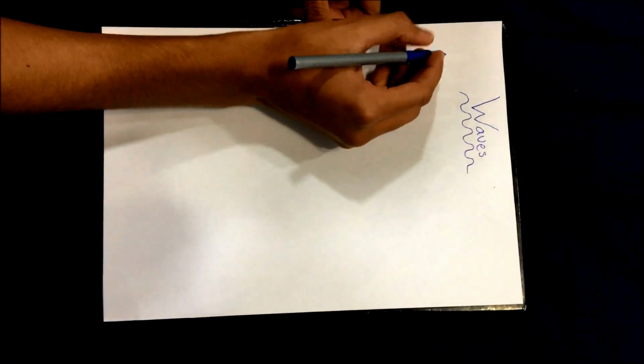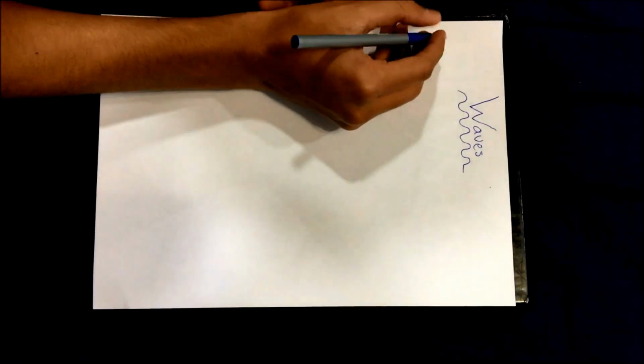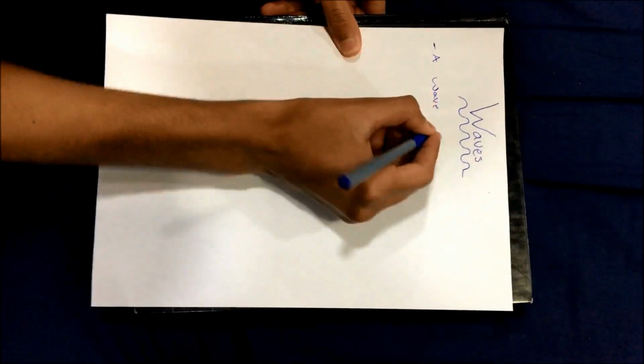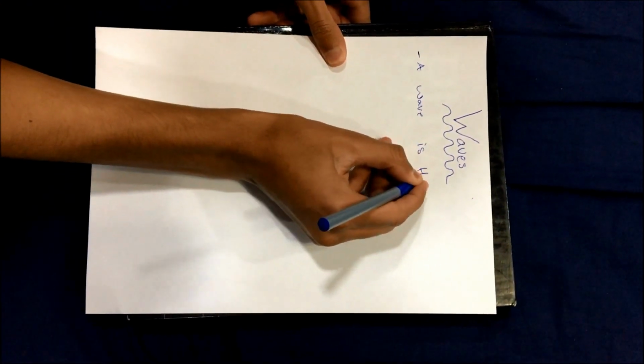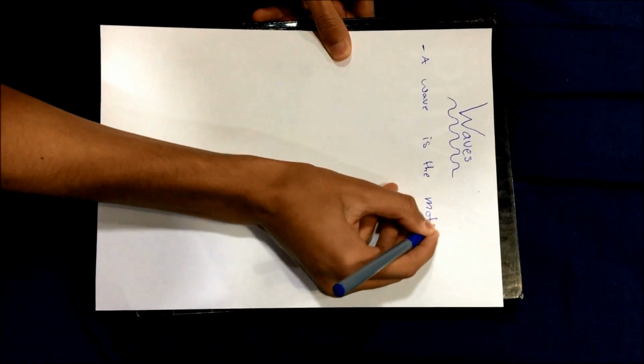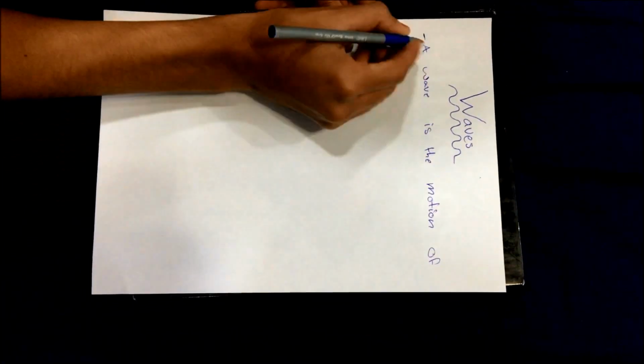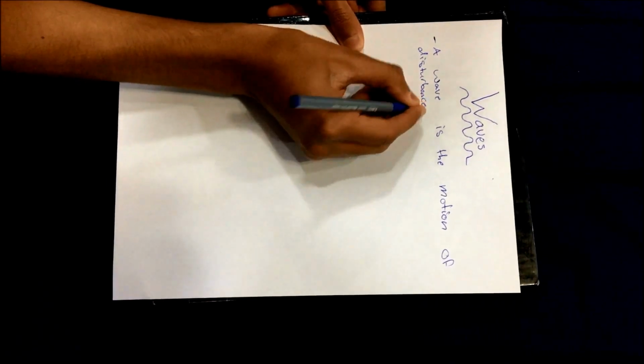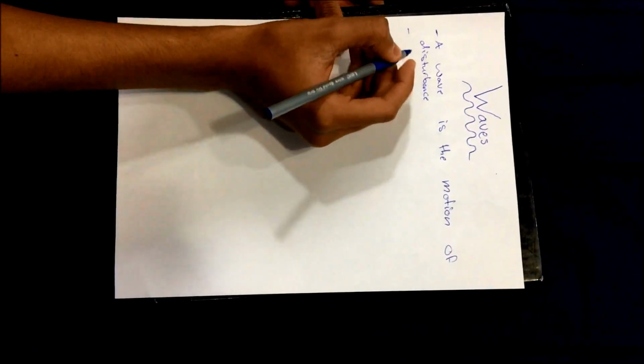Today we're going to be talking about waves. Let's start off by defining the word wave. A wave is the motion of disturbance. Now we have many types of waves: mechanical waves and electromagnetic waves.